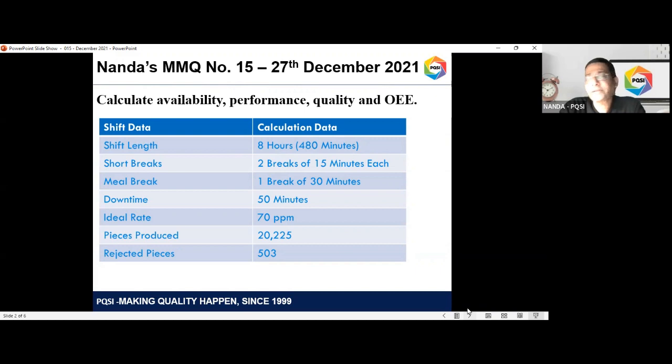These are the data points that you have. You have been given a shift length, which is about 8 hours, then there are short breaks, meal break, downtime, ideal rate, pieces produced, and rejected pieces. This is the information that will help you to calculate all this. This time our Google form will have 4 entries, 4 areas where you can key in your percentage values. These will be compared with the correct answers, and then the winners will be declared. It's just one slide question, but there are 4 items that need to be calculated: availability, performance, quality, and OEE.